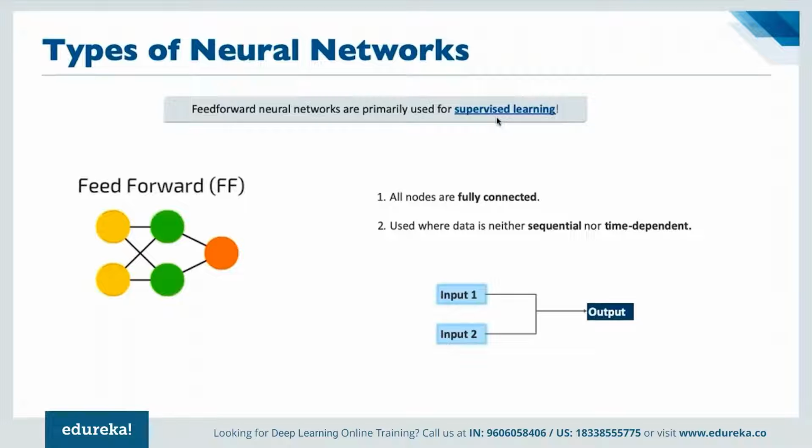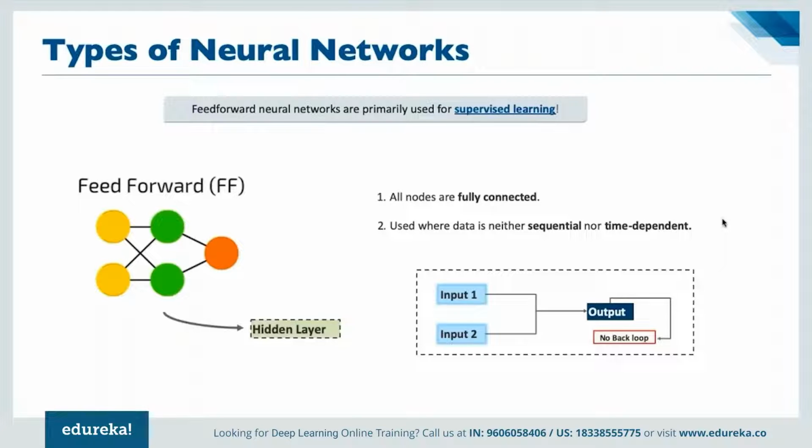And in a feed-forward network, all nodes are fully connected. There is no partial connection between nodes, right? This is basically used when data is neither sequential nor time dependent, right? When we talk about time dependent, we simply mean that the data is not getting changed even as time passes, right? And in here, there are no back loops available. Once we have the output, there are no back loops as a part of feed forward, because that's what the name suggests, right?